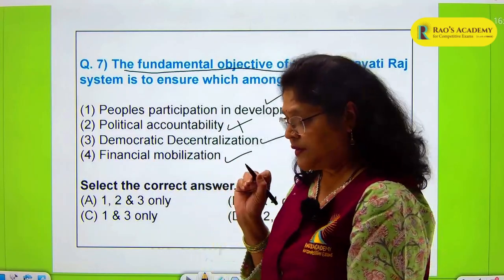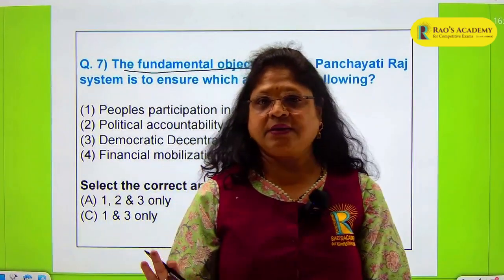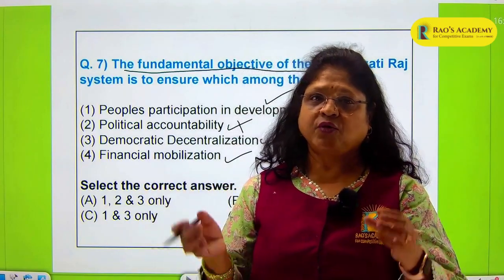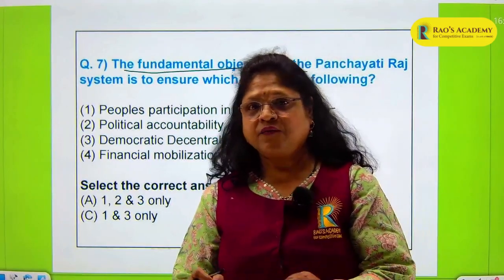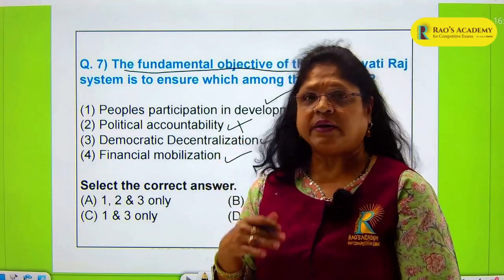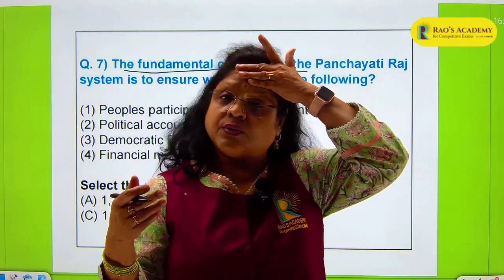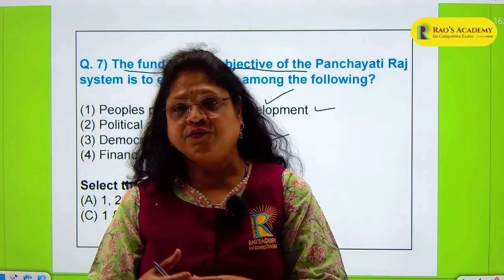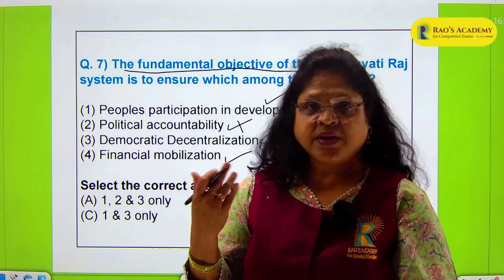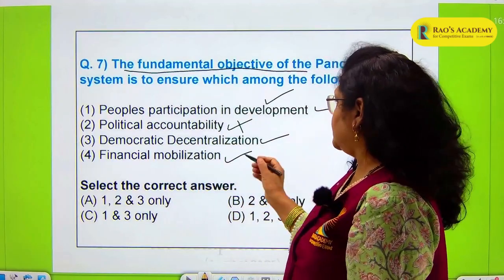Democratic decentralization. One of the important and very specific aims of Panchayati Raj was to have democratic decentralization. Democratic in the sense that it is of the people, by the people, for the people, from the village level to the taluk level or the zonal level. So it is not only for the central government or the state government to envisage plans for a particular village. It is for the people at that particular level to have their own developmental plans. So this is definitely in there.